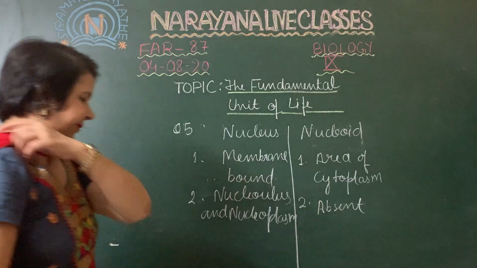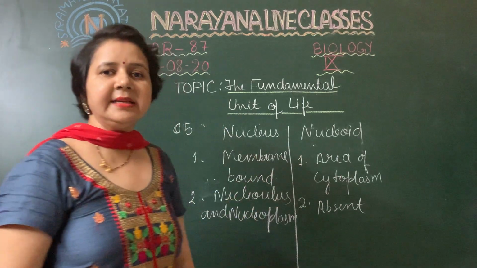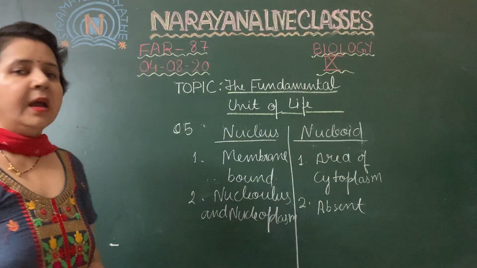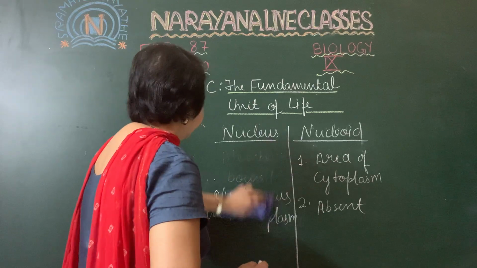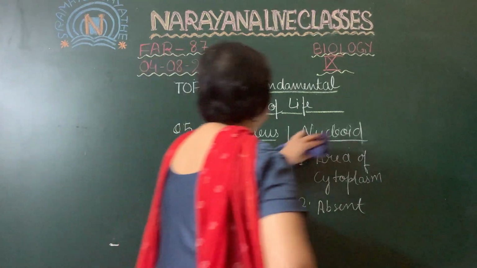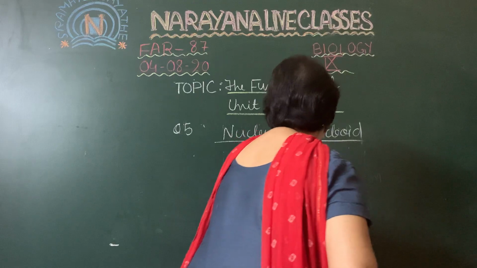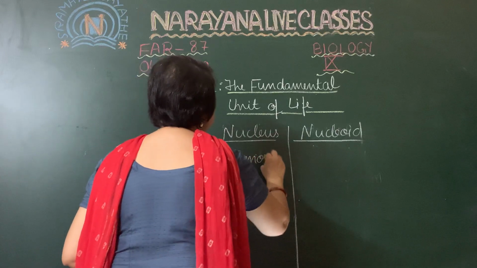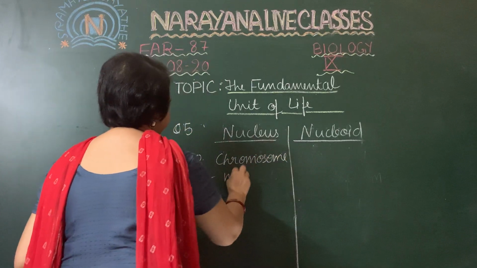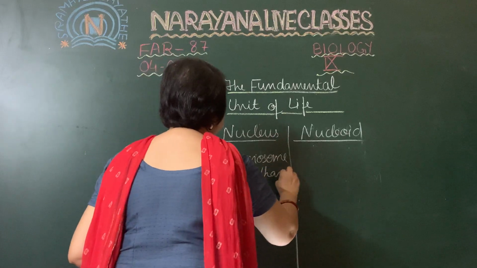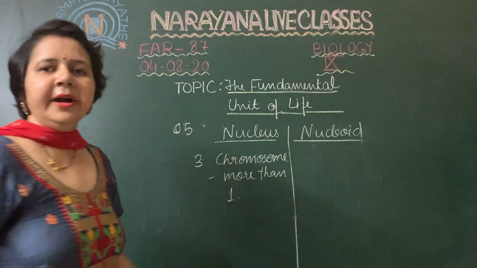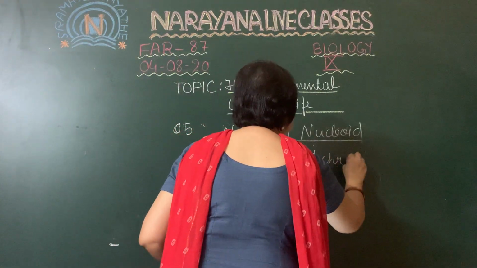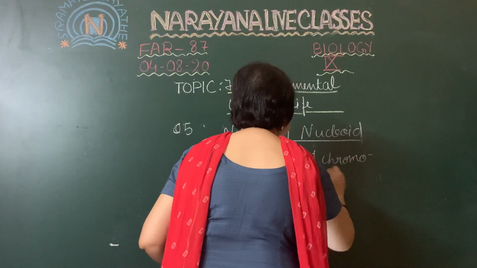The third point is that the nucleus always has more than one chromosome, the chromosome number is always more than one, whereas the nucleoid always has only one chromosome.